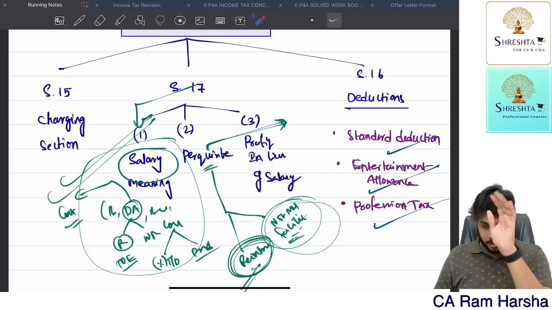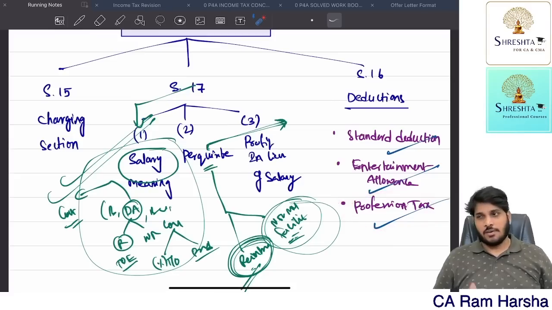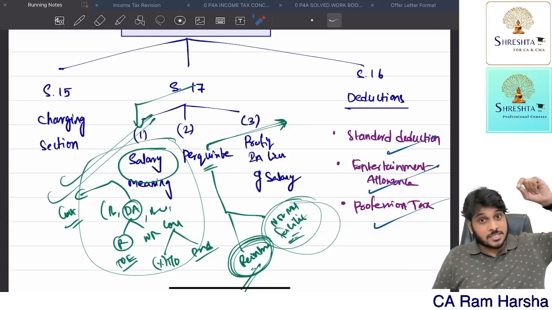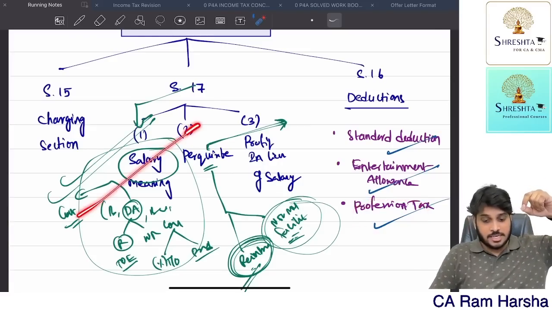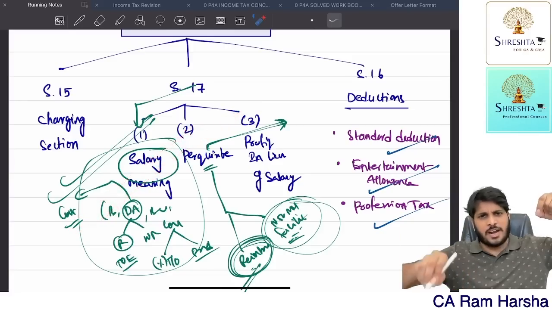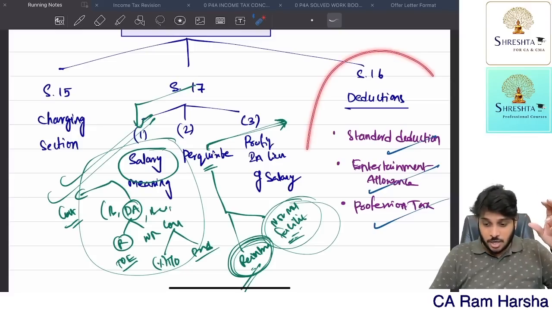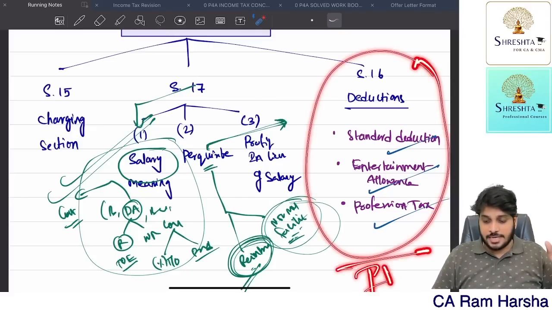That is deductible. Profession tax paid: if the employee is paying profession tax to the state government, whatever amount of profession tax you pay, you can claim as deduction. Suppose profession tax is paid by the employer, first treat it as income from salary under the salary definition. Then the amount paid by the employee, you will claim deduction under Section 16 again. So from gross salary, you claim this deduction, then you will get income from salary.